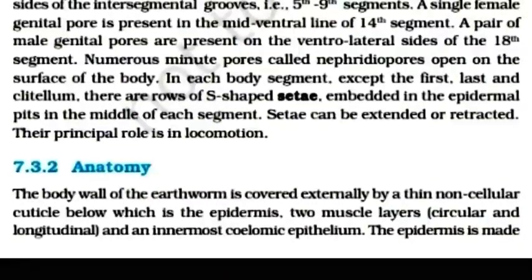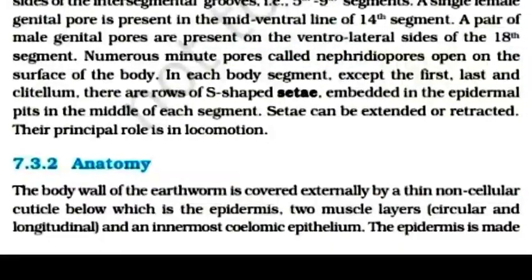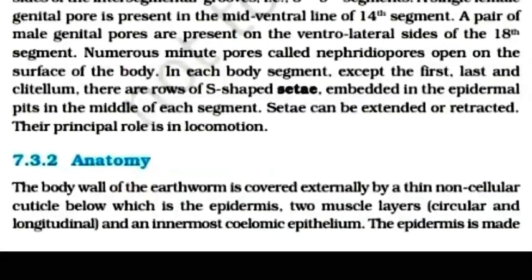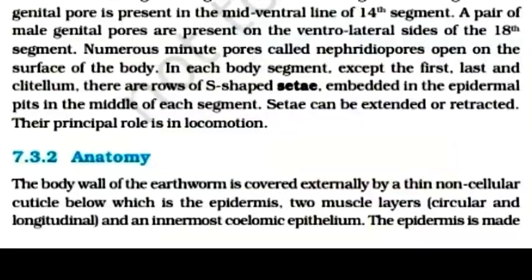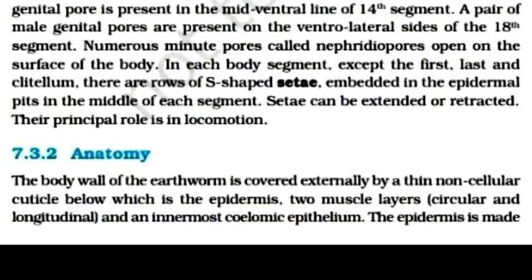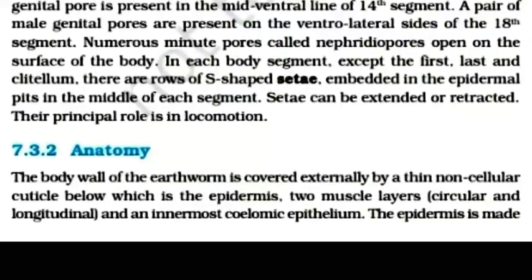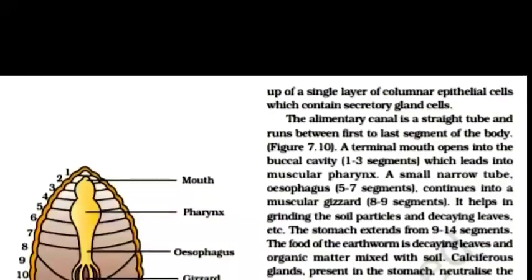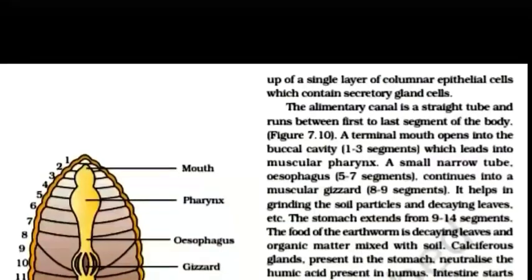The body wall of the earthworm is covered externally by a thin non-cellular cuticle, below which is the epidermis, two muscle layers, circular and longitudinal, and an innermost coelomic epithelium. The epidermis is made up of a single layer of columnar epithelial cells which contains secretory gland cells.